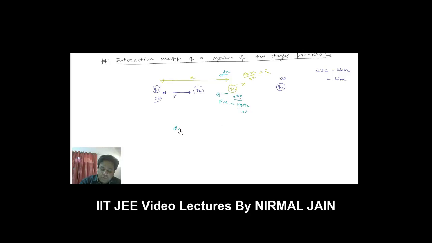So small work done by electric field will be force of electric field into dx. Now you can say that the work done is always F dot dx and then its integration. So if I solve this dot product, then I can write that force is kQ1Q2/X² into dx. The direction of dx is towards left, while the electric force is towards right. So there will be an angle of 180 degrees between these two things, that is displacement and force, giving cos 180 degrees.